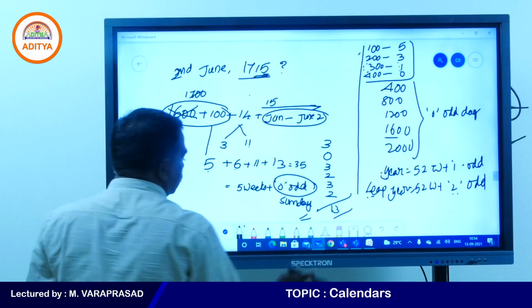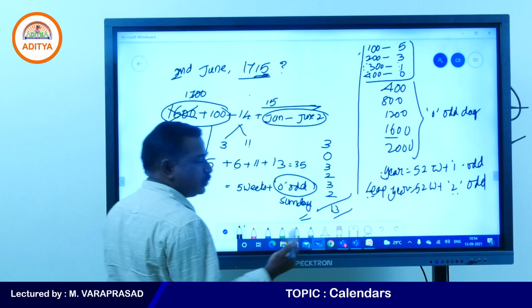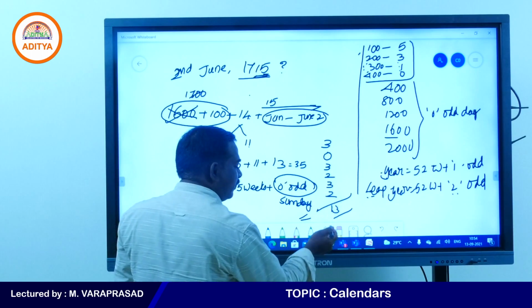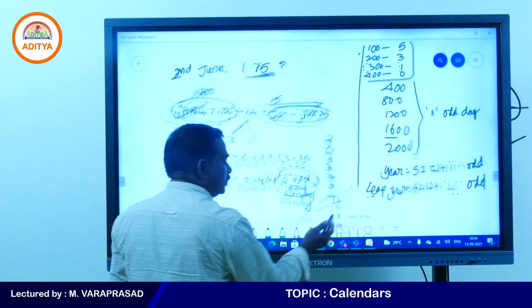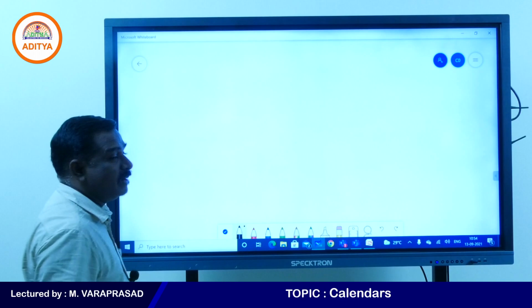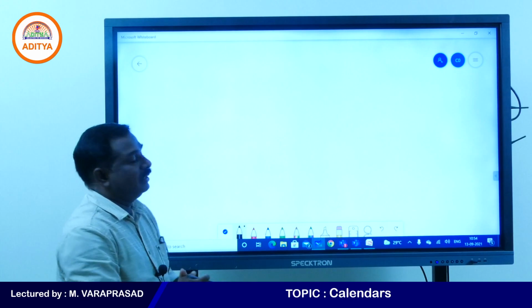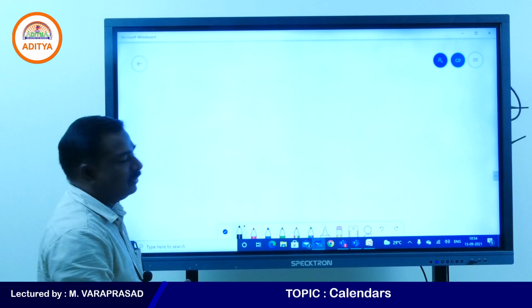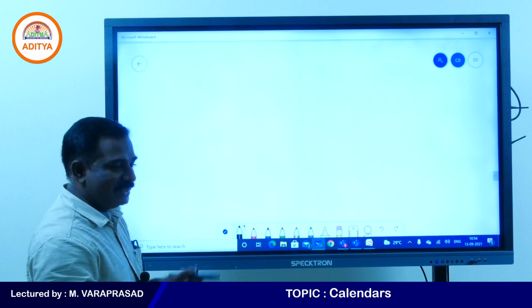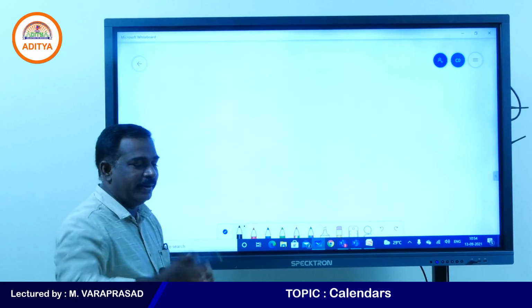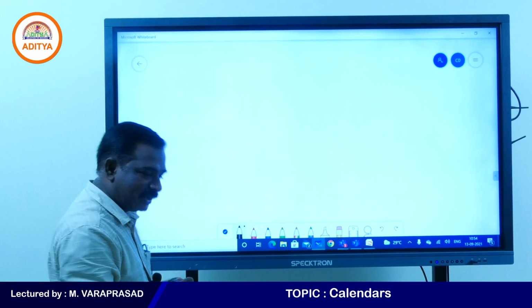I think all of you got how to find today's date, tomorrow's date, and we can go back also, right? You can find your date of birth, which day you were born. Sometimes if you were born on a day that is not happy to you, your parents may change it also. But this process will give you accurately the correct day.